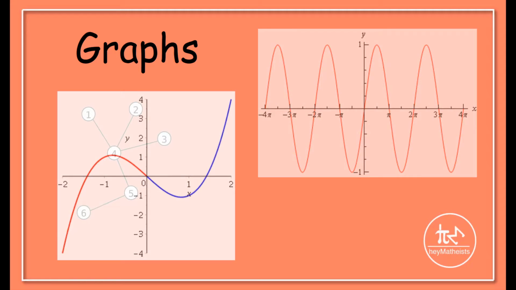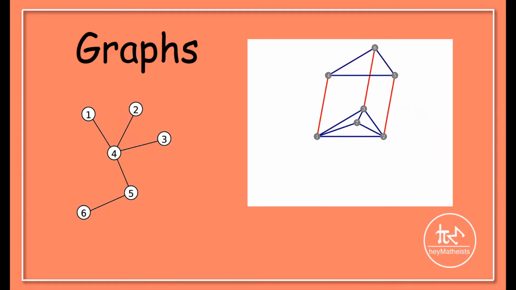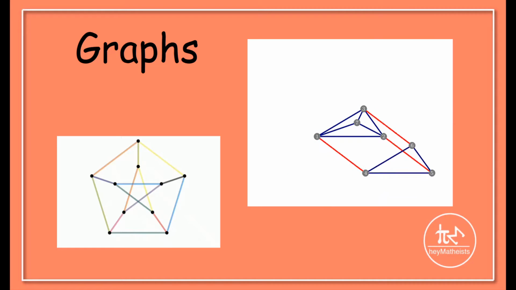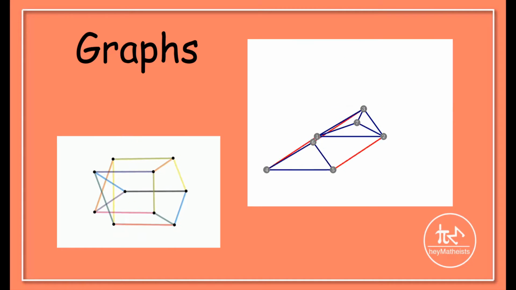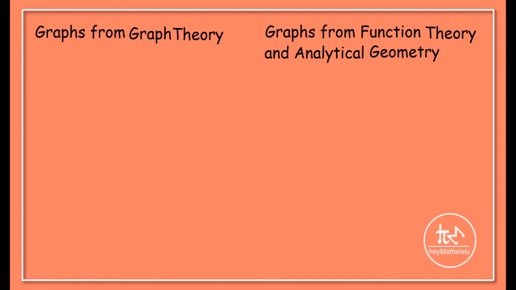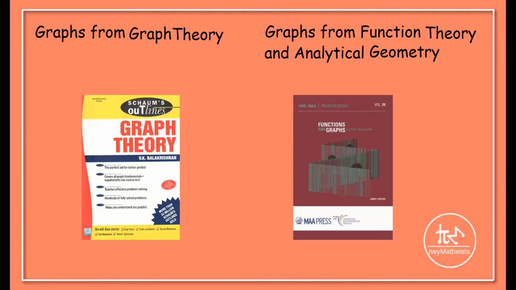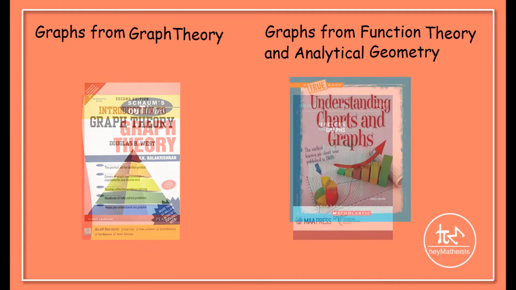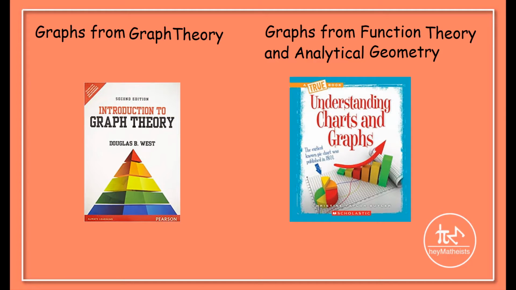The graphs we will be discussing are simple geometrical figures consisting of points and lines connecting some of these points. It is unfortunate that 2 different concepts bear the same name, but its terminology is now so well established that it would be difficult to change.